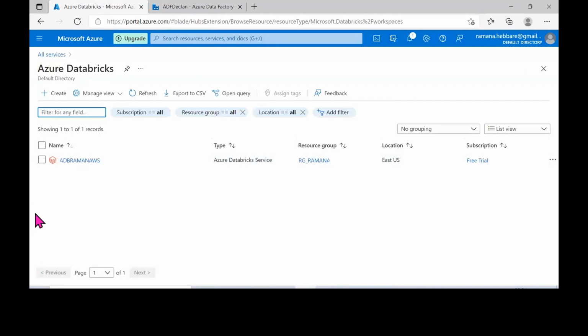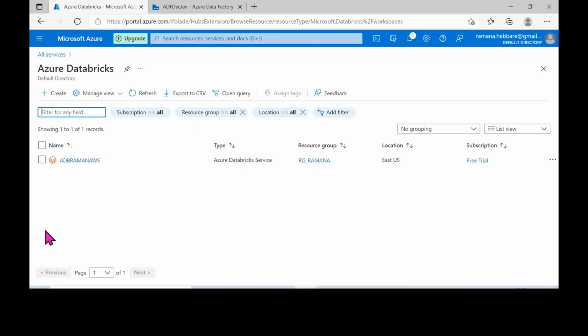Here there is only one workspace created, so I'll show you this particular workspace. And again, what is a workspace? Inside our Databricks workspace, we will be creating notebooks, we'll be creating clusters, and we will import files, read those files, and write onto the Databricks file system inside the workspace. These are all concepts you will be using here.